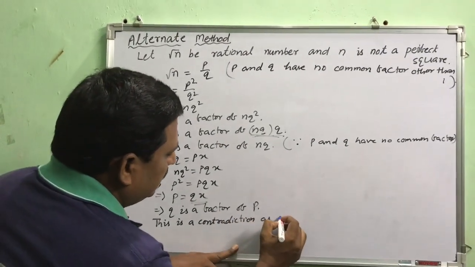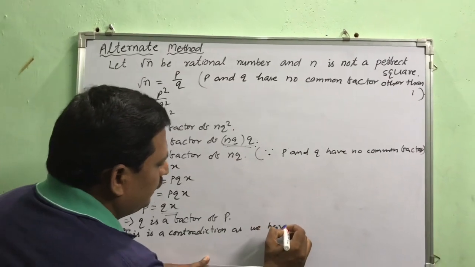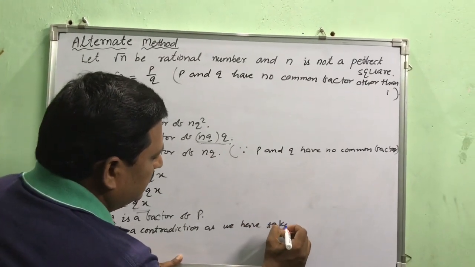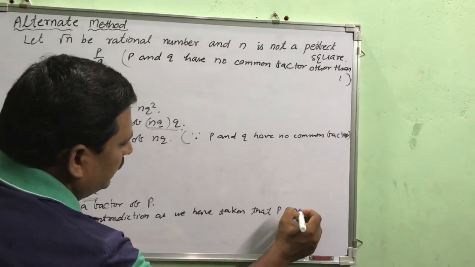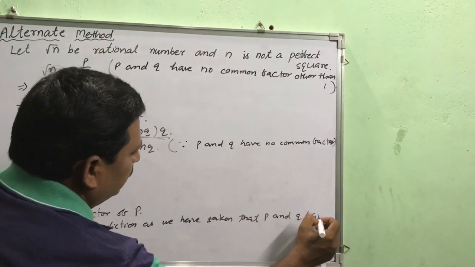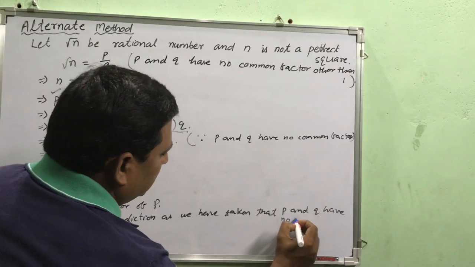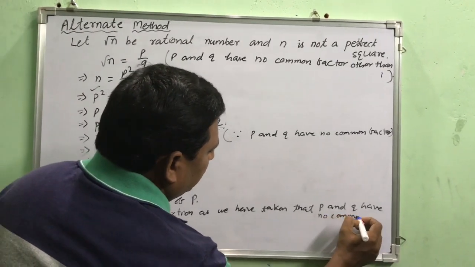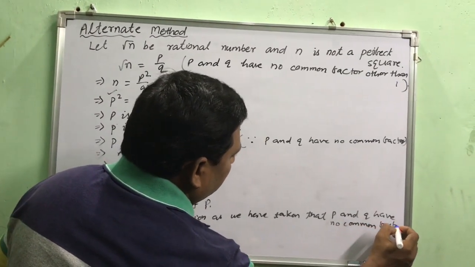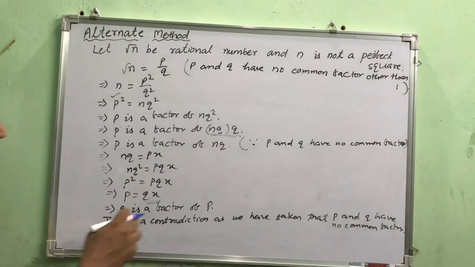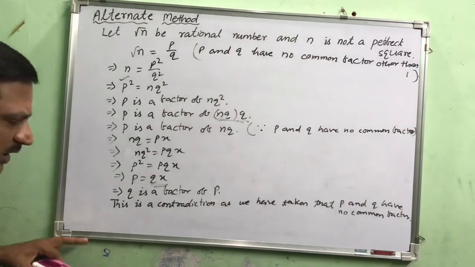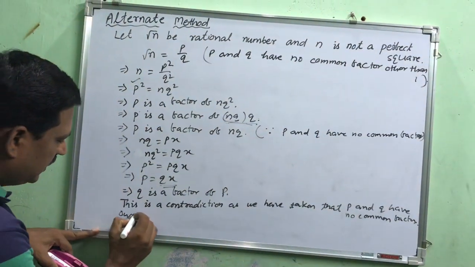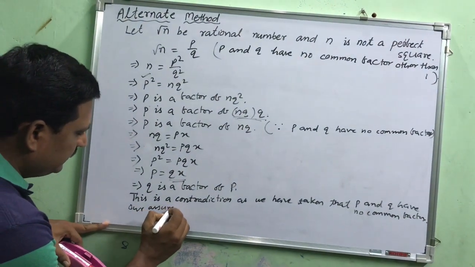Now, if it is a contradiction, that means our assumption was wrong.